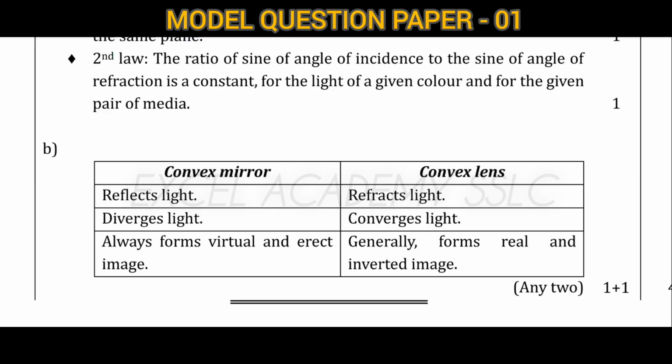Next, convex mirror and convex lens difference. Convex mirror reflects the light. Convex lens refracts the light. Convex mirror diverges light. Convex lens converges light. Convex mirror always forms a virtual and erect image. Convex lens generally forms a real and inverted image. That should be known.